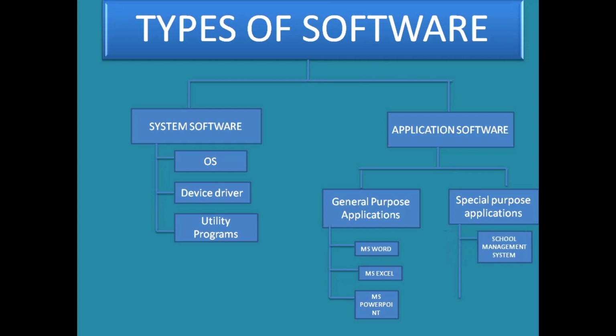If I develop a software for our school, it will be according to the needs of our school, isn't it? So this is a special purpose application, used for a specific organization. Another example is a bank management system. I can create a software for a specific bank or branch, like SBI or Indian Overseas Bank, and it will be according to the needs of those banks. So it is a special purpose application.